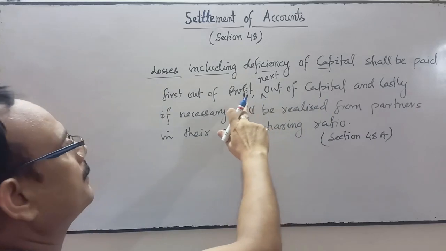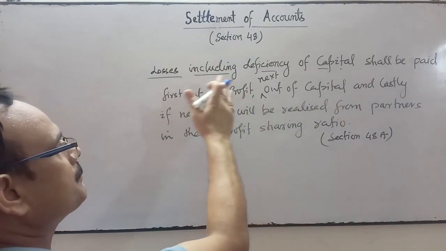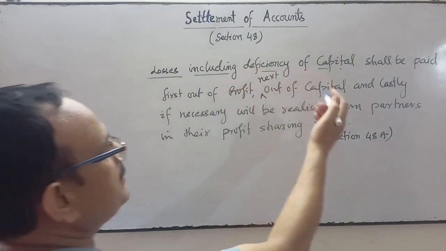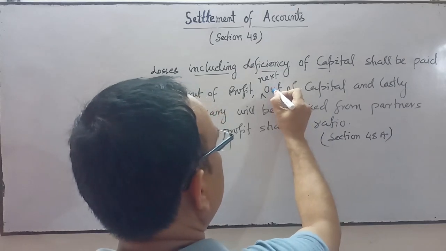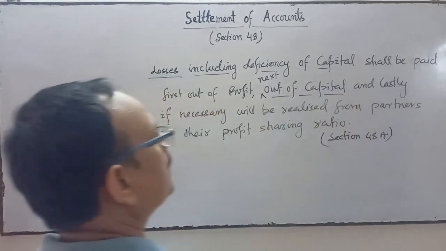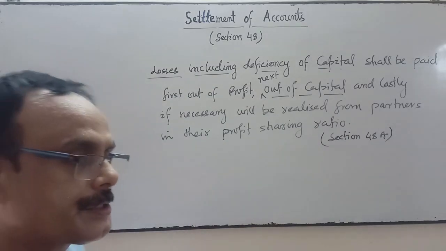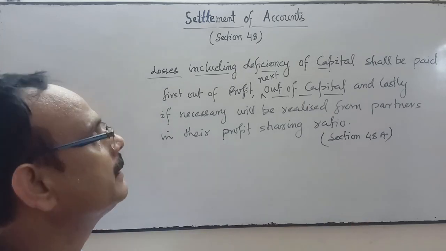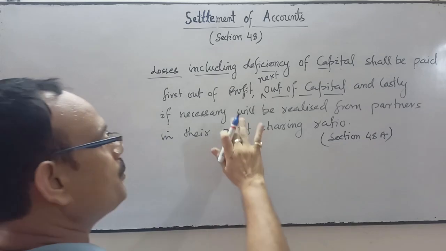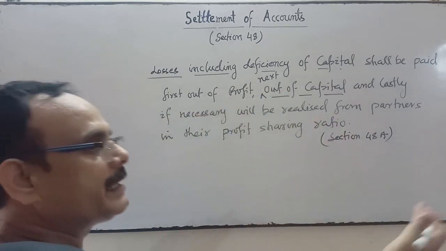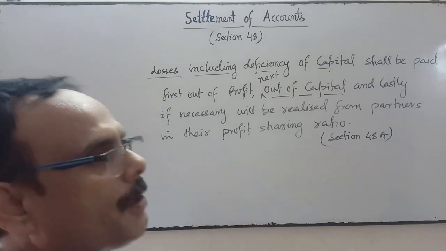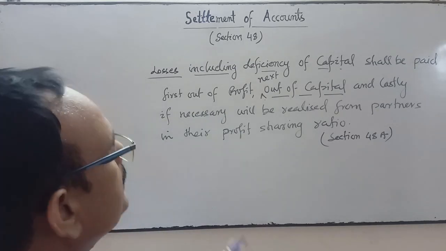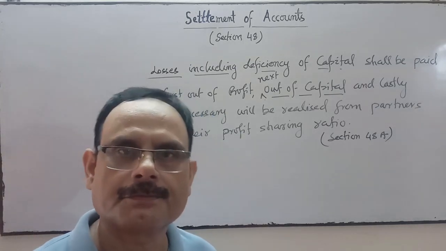Then if the losses remain after adjusting from profit, that loss will be adjusted out of capital, and if loss still remains after that, lastly the remaining losses will be realized from the partners in their profit sharing ratio. This comes under section 48A, settlement of account.